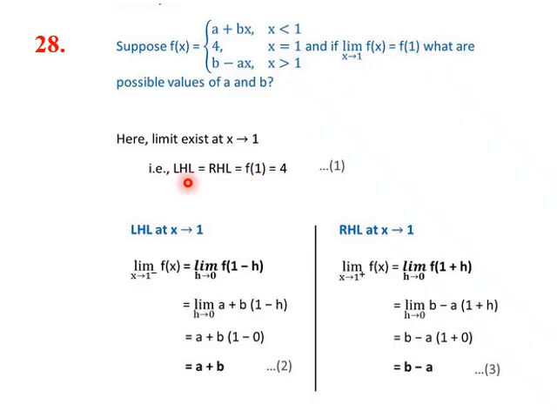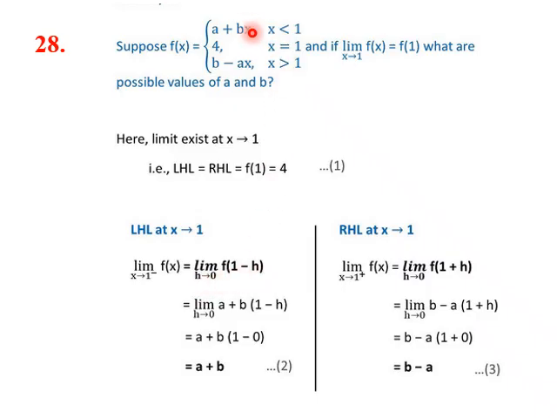That's what we have written: left hand limit equal to right hand limit equal to f of 1 equal to 4. Now let us put this value 4 in this. So we try to solve the left hand limit. Left hand limit will be limit x tending towards 1 minus of f of x, that is h tending towards 0, f of 1 minus h.